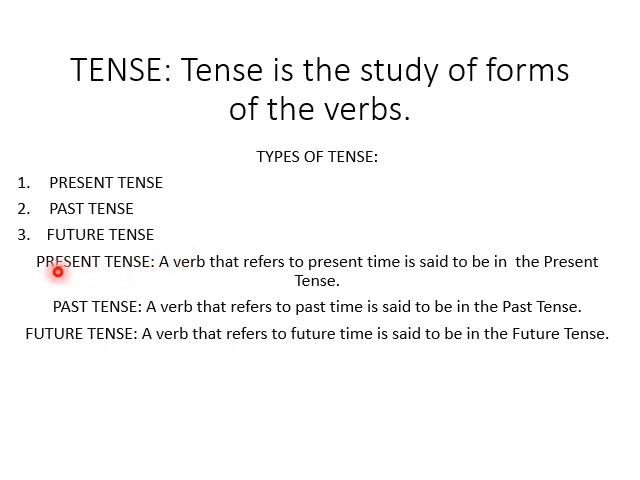So first, present tense. The definition of present tense is: a verb that refers to present time is said to be in the present tense. After that, past tense. A verb that refers to past time is said to be in the past tense. Third one is future tense. A verb that refers to future time is said to be in the future tense. These are simple definitions of tense and its types. Is it clear?